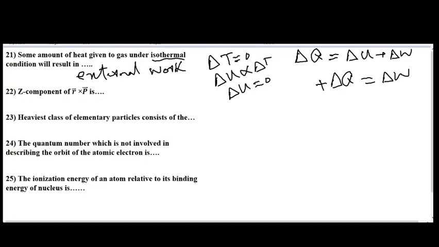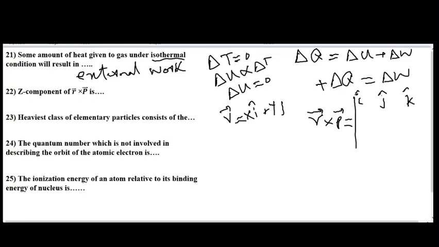In question number 22, the Z component of R cross P is asked. This is a very basic question, and we can solve it by using the definition of cross product as i, j, k, and let R is equal to Xi plus Yj plus Zk, and P is equal to Pxi plus Pyj plus Pzk.